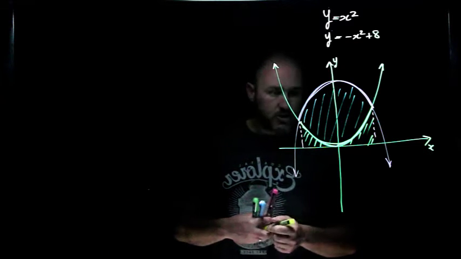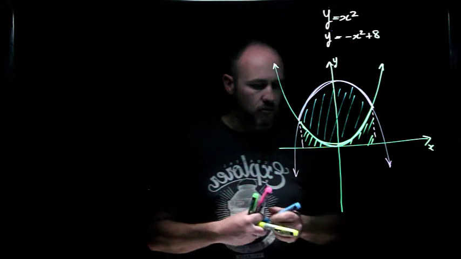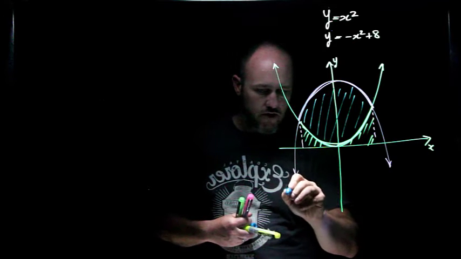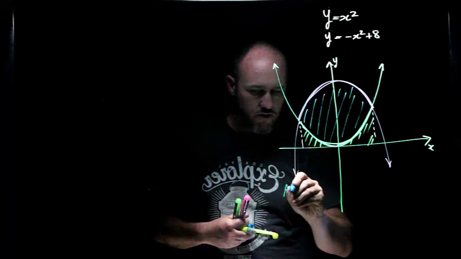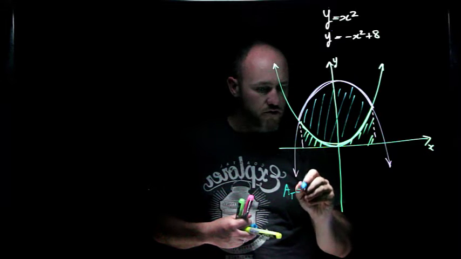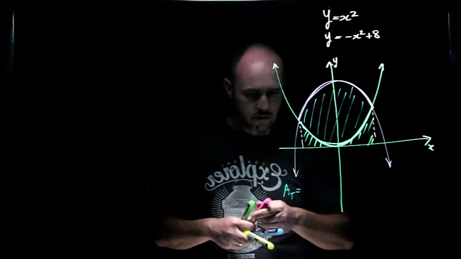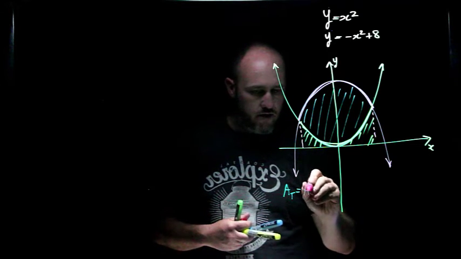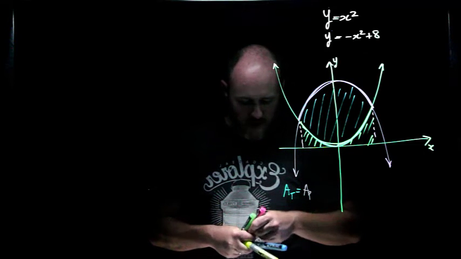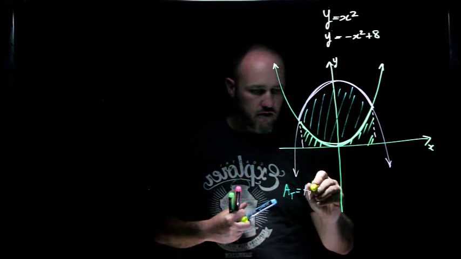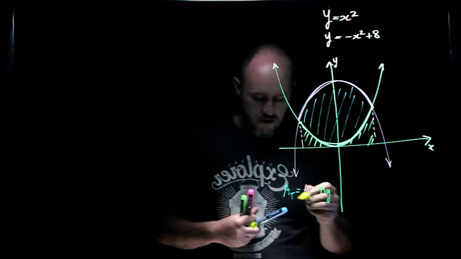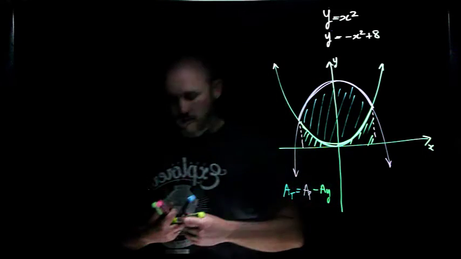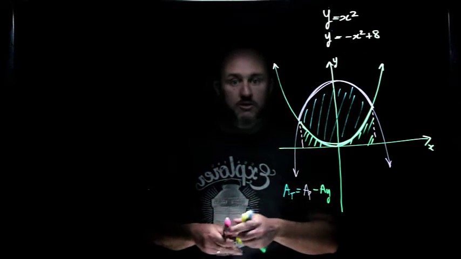And so we'll say the total blue area will be equal to the pink area minus my yellow area. Now what does this look like mathematically? How do we do this theoretically?